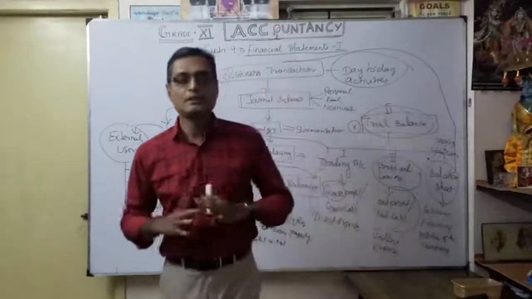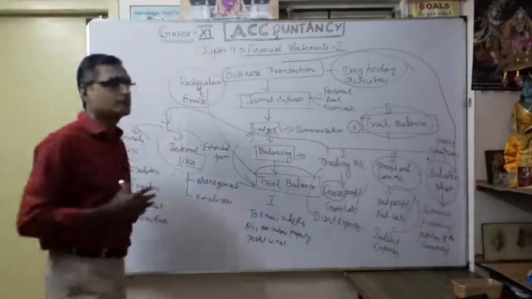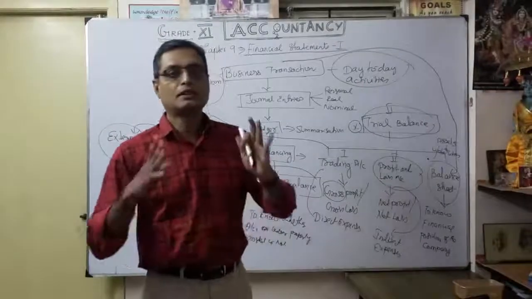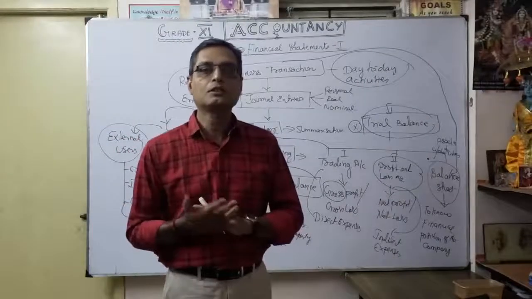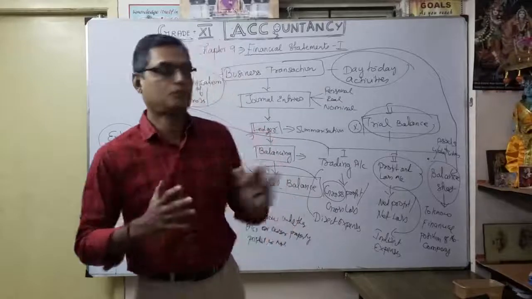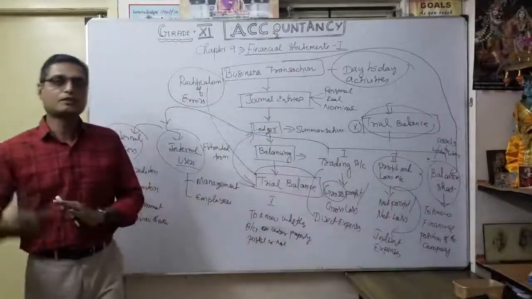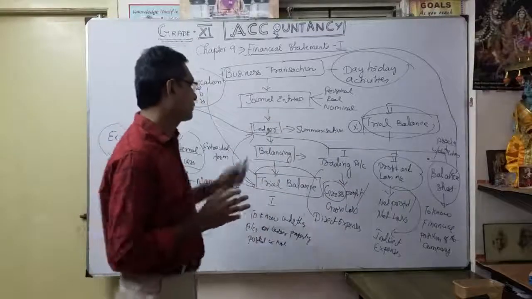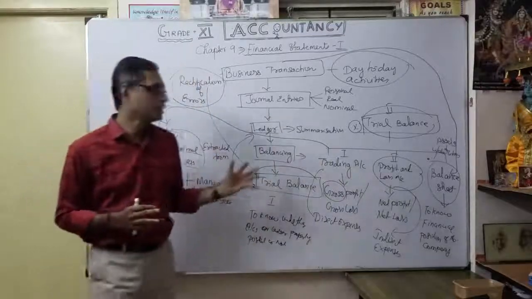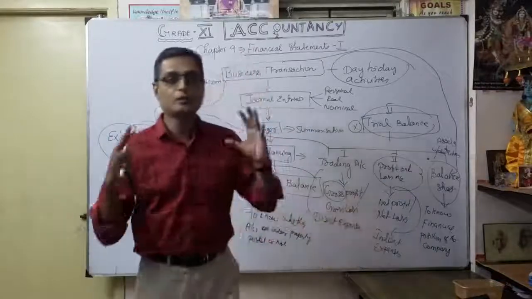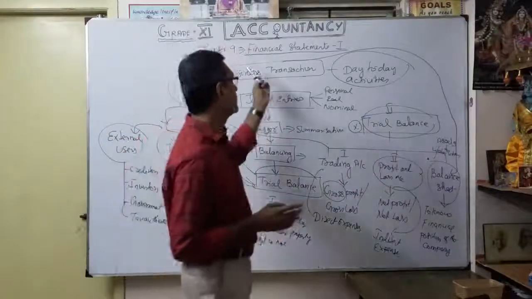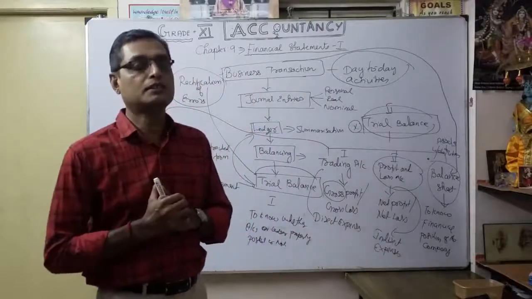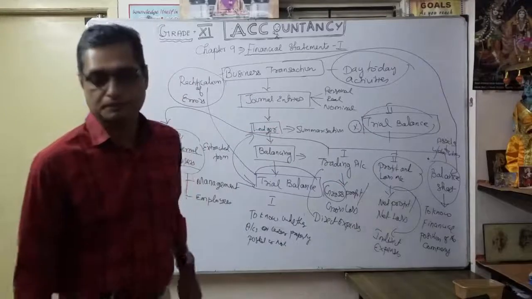So for this video, chapter number 9, financial statements, I am going to see one by one: the format of the trading account, then the profit and loss account. First we discuss this, and subsequently the balance sheet separately, because otherwise you become confused. So first we are going to learn the format of the trading account and profit and loss account. Before that, you should know the objectives of financial statements. That's what we are going to see now: what are the objectives of financial statements?